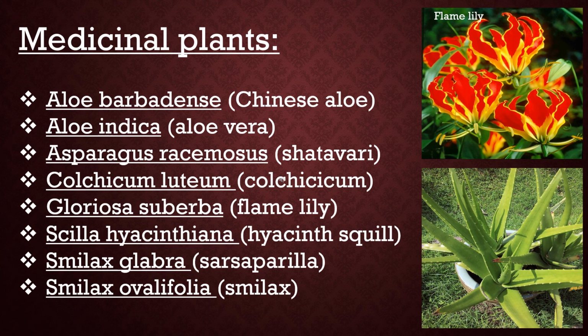Now we see some important medicinal plants of the family Liliaceae. First one is Aloe barbadensis, which is commonly known as Chinese aloe. The leaves of this plant are used as a source of resinous drug, which are used as a purgative. Second one is Aloe indica, which is commonly known as aloe vera plant.